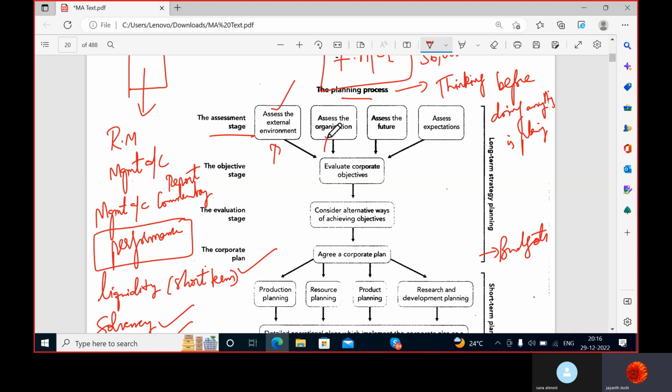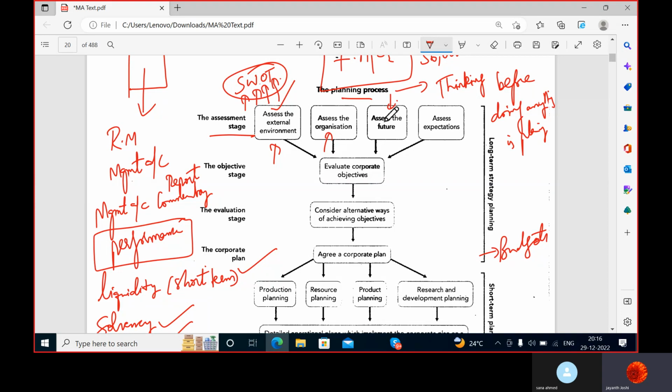Then you study about your organization. That means what are your limitations, what are your strengths, what are your weaknesses. SWOT analysis: strengths, weaknesses, opportunities, and threats. Where you are weak, what opportunities you can grab, what are the threats for you. Then you see the future.